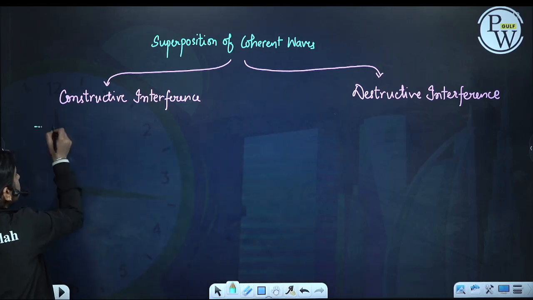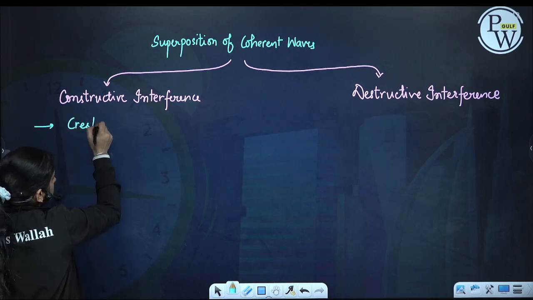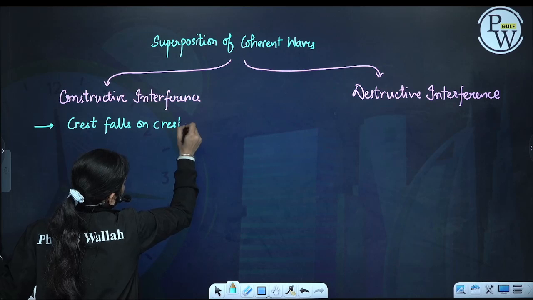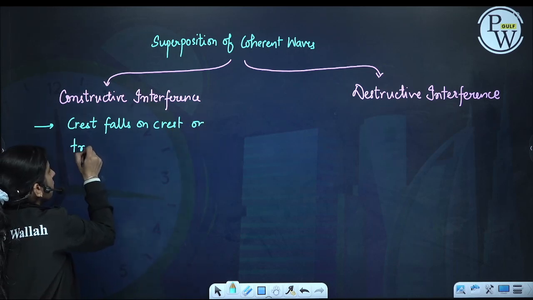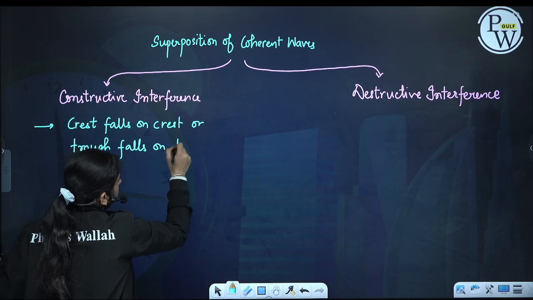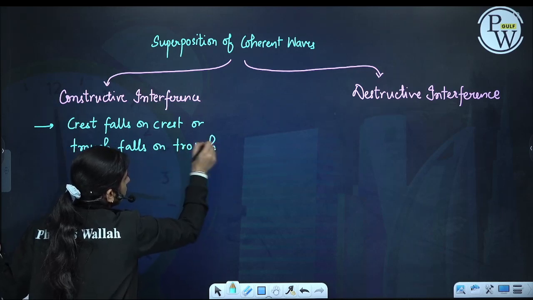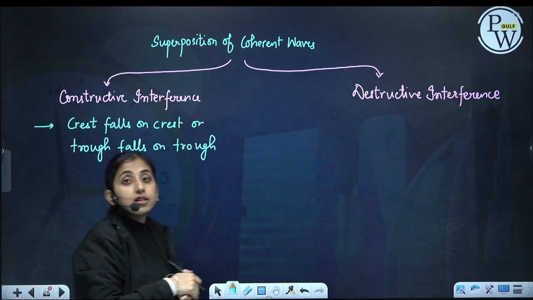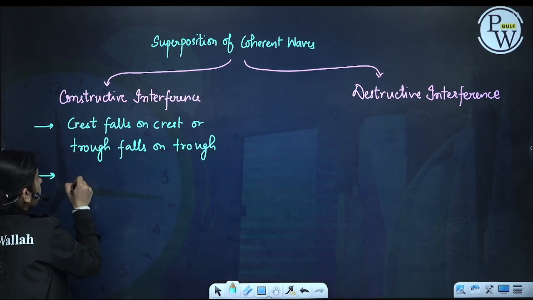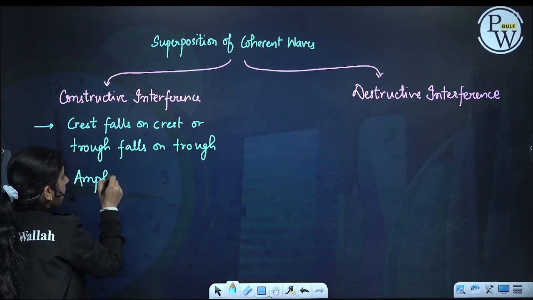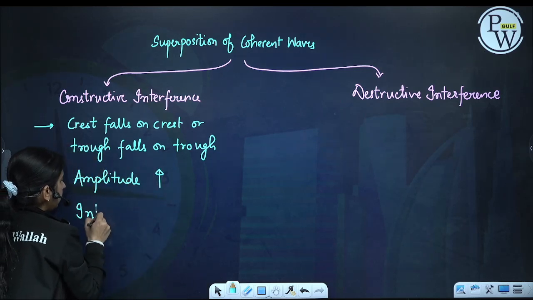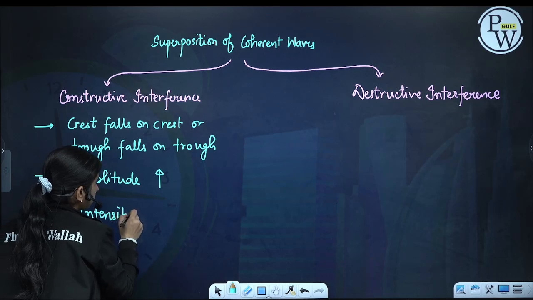When crest falls on crest, or trough falls on trough, when the trough of one wave falls on the trough of the other, that is constructive interference. And when constructive interference happens, amplitude will increase, intensity will increase.